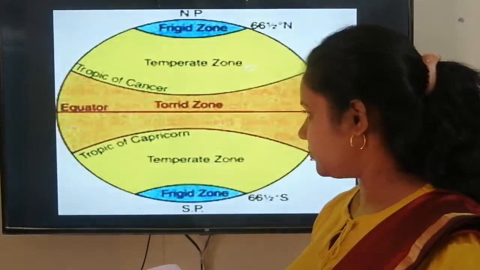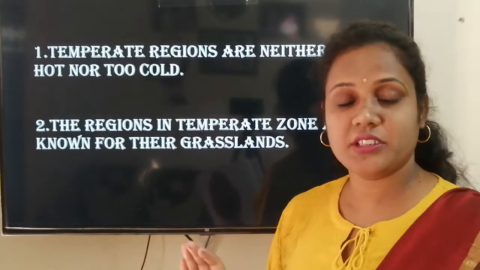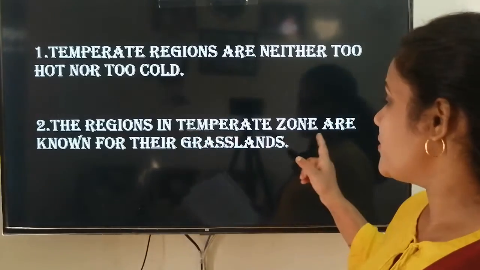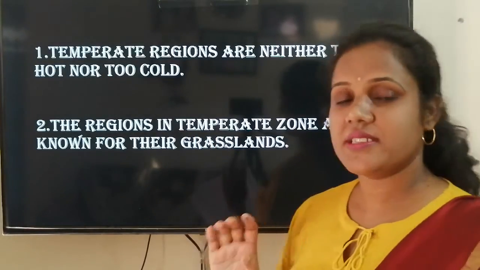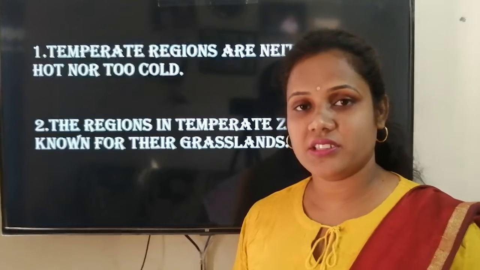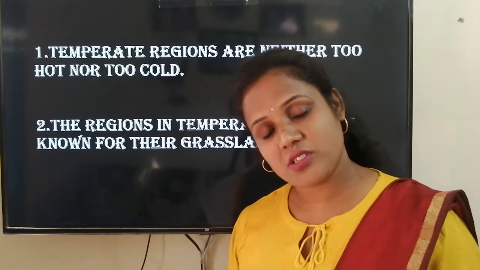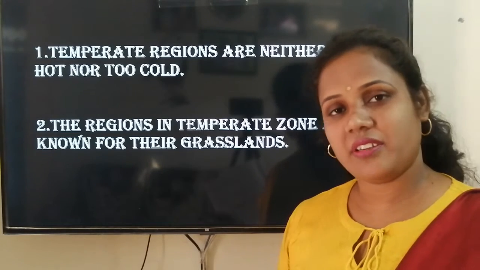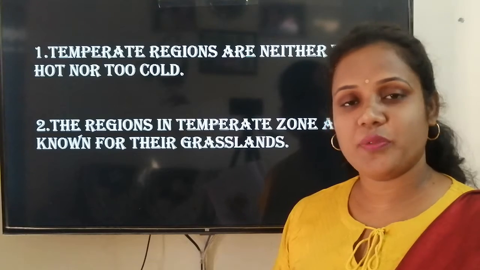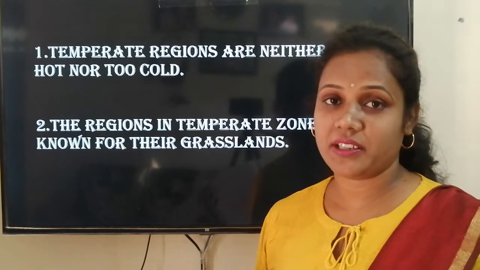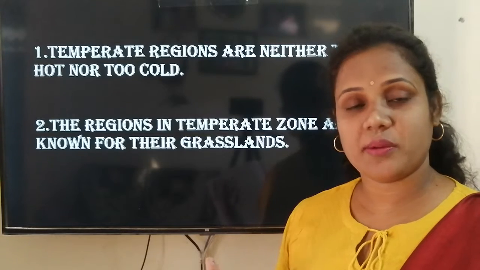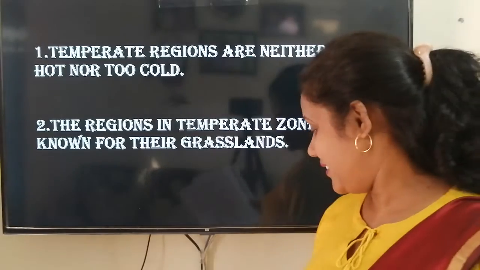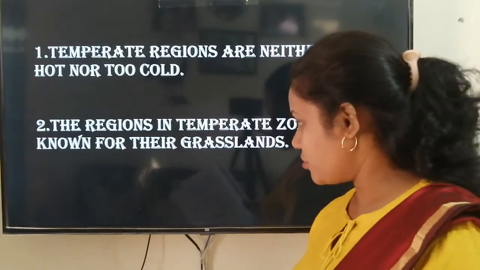Now the temperate region has neither too cold nor too hot a climate. The regions in the temperate zones are known for grasslands. So the temperate region in both hemispheres, northern and southern, is famous for having grasslands. Now there are different types of grasslands. Somewhere you will find lawn grass, which you see in parks. Somewhere you will find shrubs. Somewhere you will find bamboos. Bamboo grasses are what you call bans in Hindi. Like I can show you here.